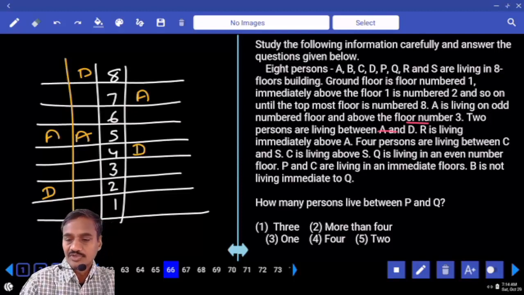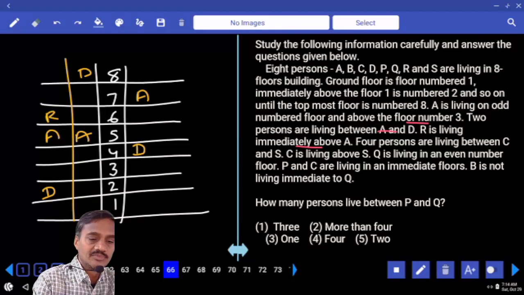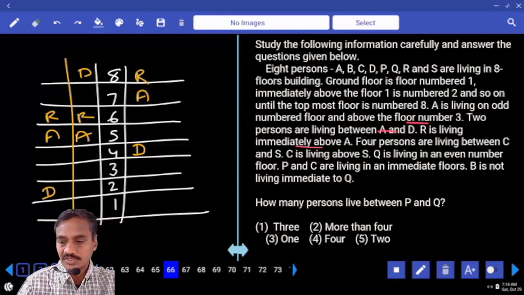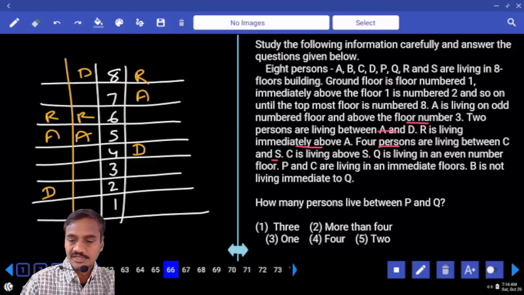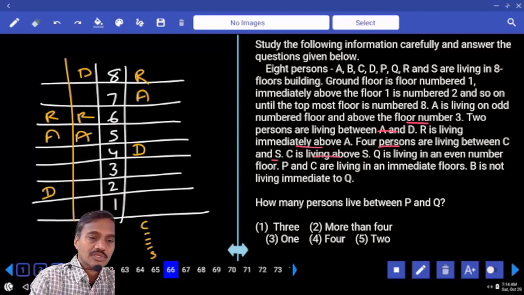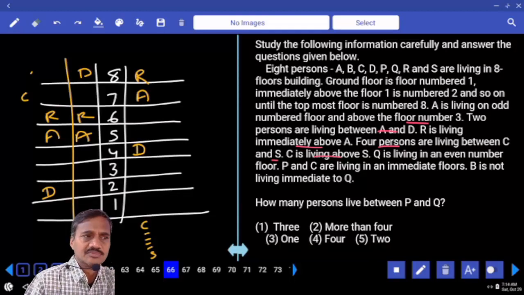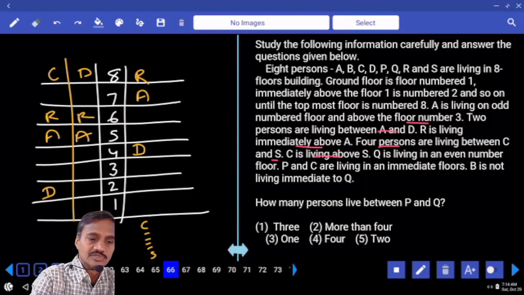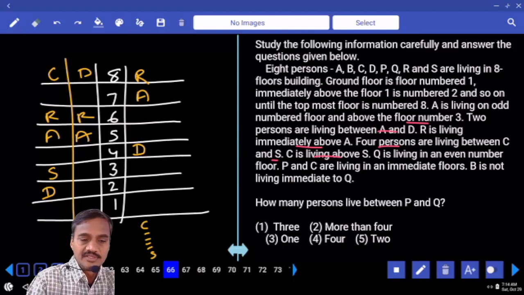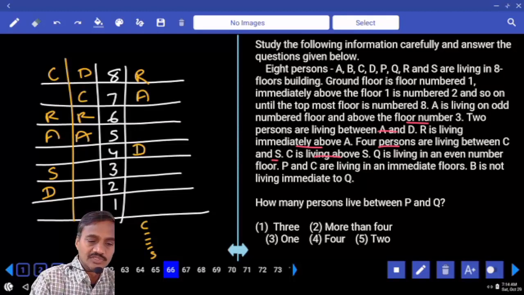And next one, R is living immediately above this A. And there are 4 persons between C and S, C is living above S. Now C is living above S, how many persons are there? There are exactly 4. Now if C is 1, 2, 3, 4, S must be here, there is a possibility. Now is there a chance for C to be here? If C is here, then S and D must be in the same place, isn't it? And C cannot be at this place. So where should it be? C is here, 1, 2, 3, 4, S is here. And again in this case, C is here, 1, 2, 3, 4, S is here. Now in this case, where are they here, tell me. And now C is here, 1, 2, 3, 4, S is here.